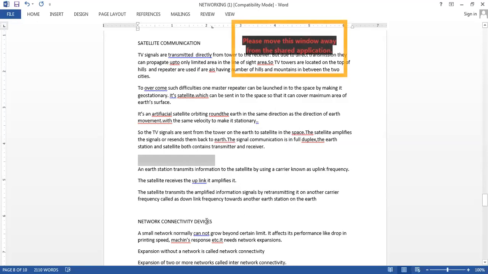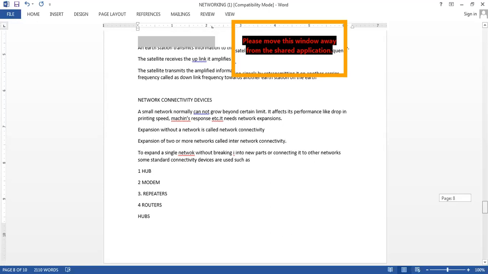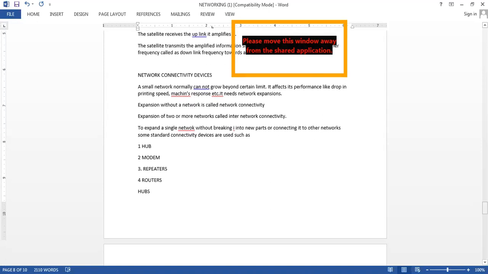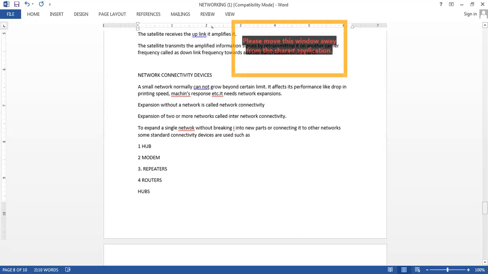And then comes your network connectivity devices. One of the network connectivity devices always comes in the theory exam, at least one or at most two. They ask about the connectivity device. Here also you must draw the diagrams. If you don't draw the diagrams, you may lose marks. Basically the connectivity devices are mainly used to grow your network beyond a certain limit. That is the main use of the connectivity device.